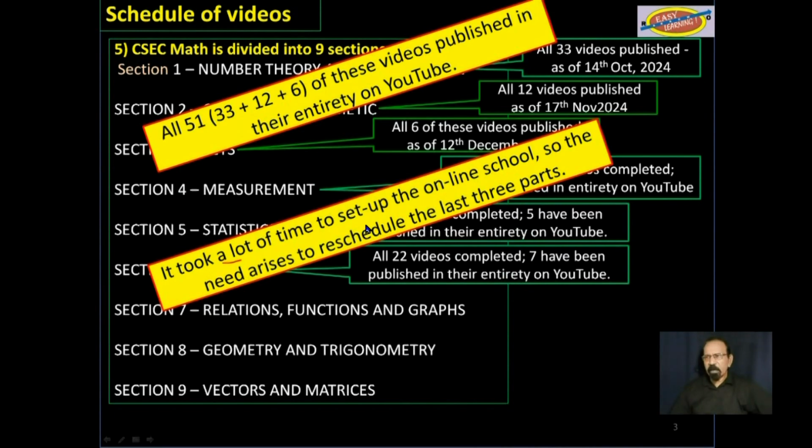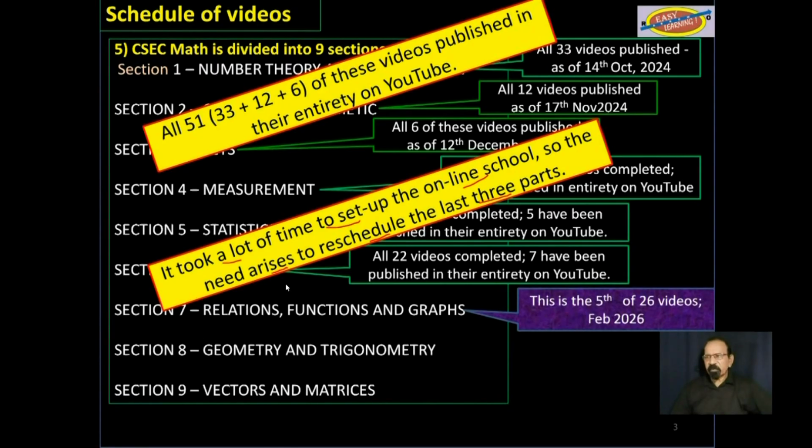It took a lot of time to set up the online school, so the need arises for me to reschedule the last 3 parts. So section 7, relations, functions, and graphs, which is what we are doing now.